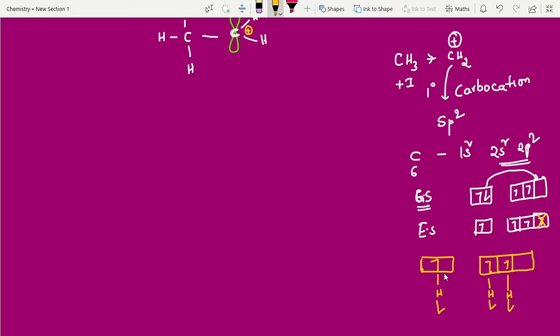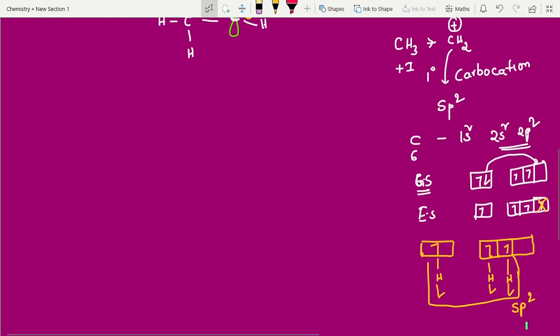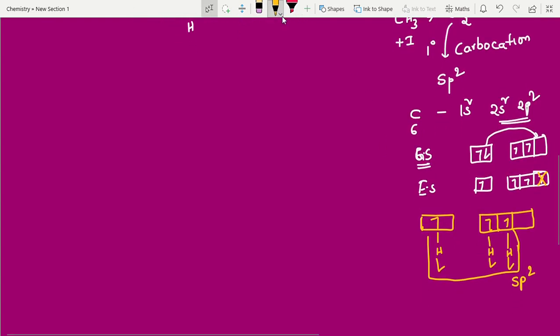Finally sp2 hybridization: 1 s orbital, and how many p orbitals? 2 p orbitals participating. Then we can call it sp2 hybridization, right? And sp2 hybridization has a vacant orbital. See, this is the vacant orbital. Vacant orbital, what is the name? P orbital. Keep it in mind. These are all very important competitive questions.